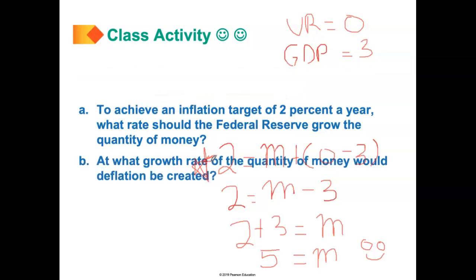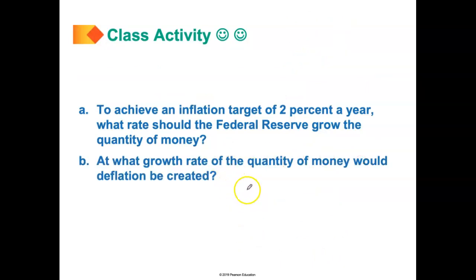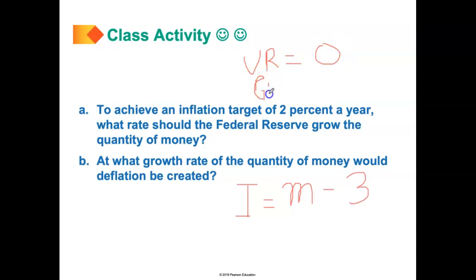Our next question basically is, at what growth rate of the quantity of money will deflation be created? So we know that we have the inflation rate equals M minus 3. Again, how do we get minus 3? Well, we know that velocity rate equals 0 and GDP equals 3. So we have 0 minus 3 and have minus 3.